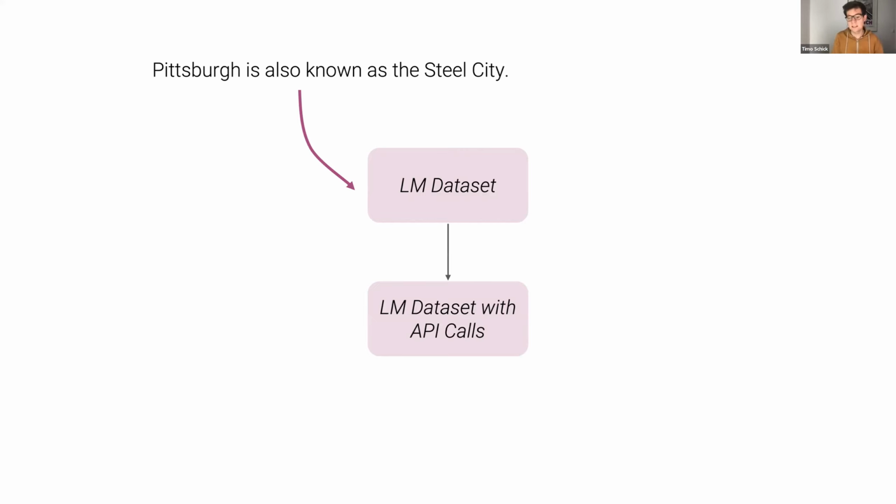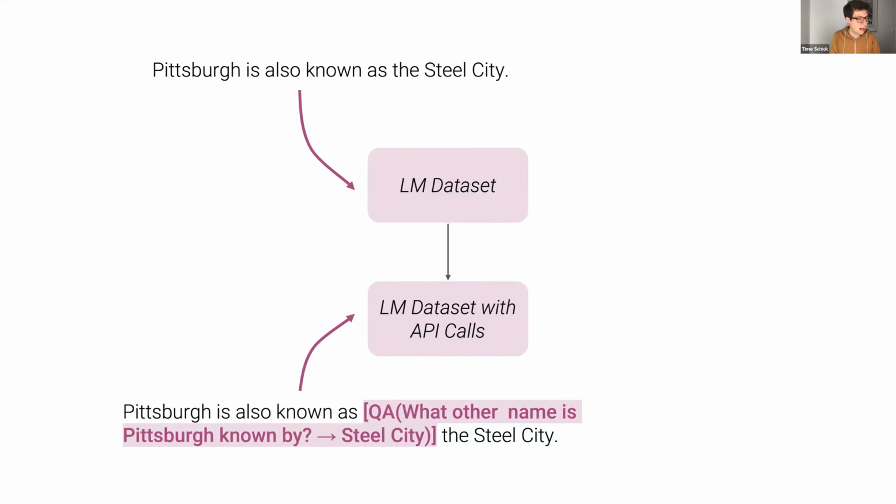So for example, in this data set, we might find an instance like this one here: Pittsburgh is also known as, and then we have an API call to a question answering API, with the parameter being "What other name is Pittsburgh known by?" Then we get a response from this API, Steel City, and after that we continue with our text: the Steel City. So this is the idea, starting from a language modeling data set. We want to get that data set with API calls and then just fine-tune our model on that. But obviously the question is, how do we get to this augmented data set?